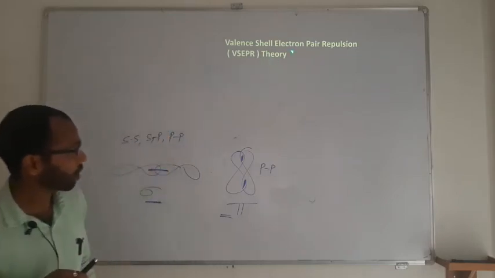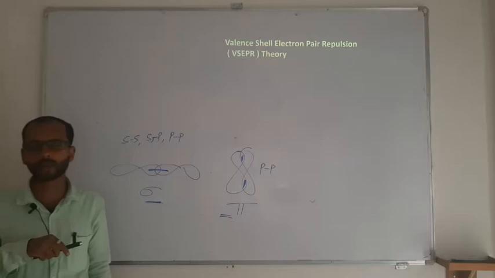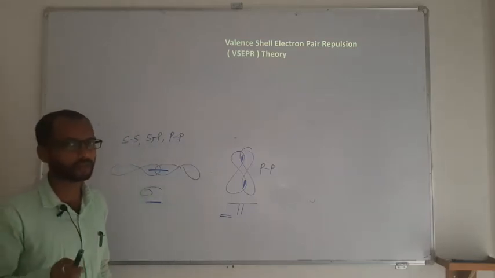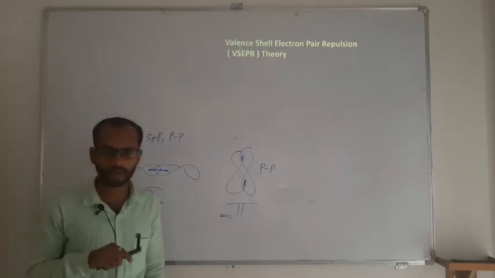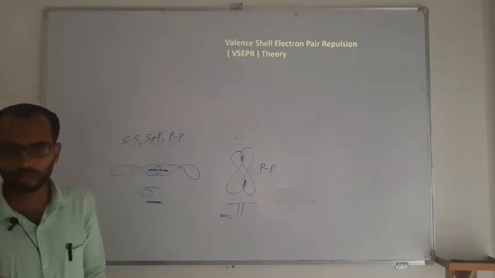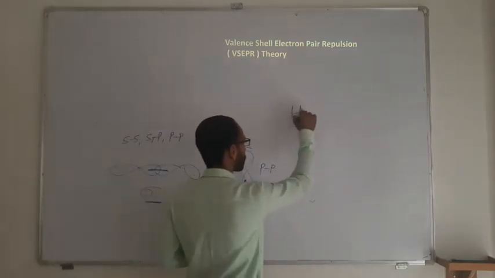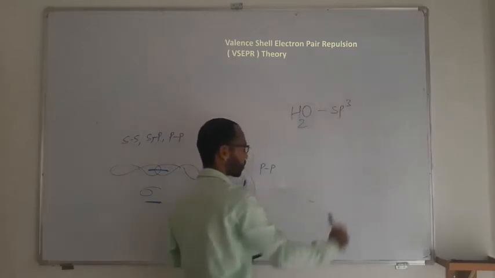Now this is most important to talk about in bonding. The structure of a molecule given by the hybridization will be the same, provided all the conditions of hybridization are followed by the structure. In some cases, though there is a hybridization as given, the structure does not match the normal structure. If you just take water as a molecule, the hybridization of oxygen in the water molecule is sp3.